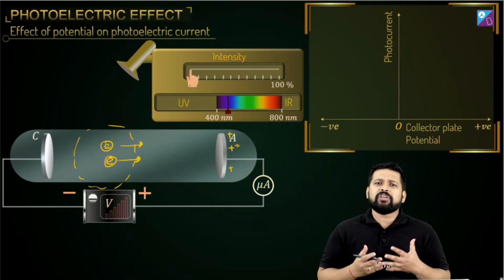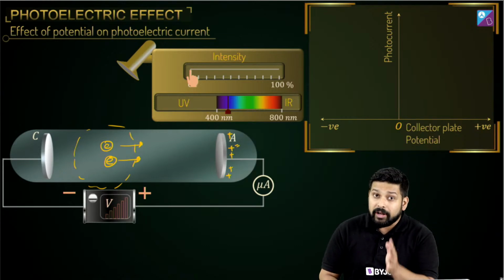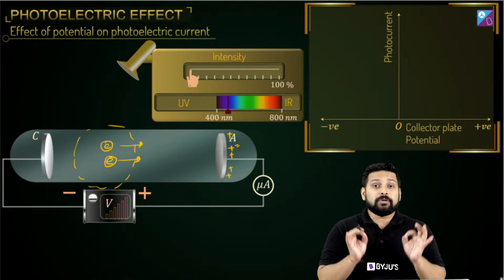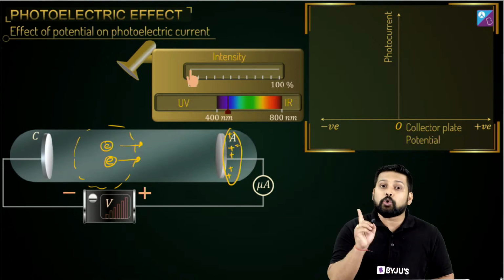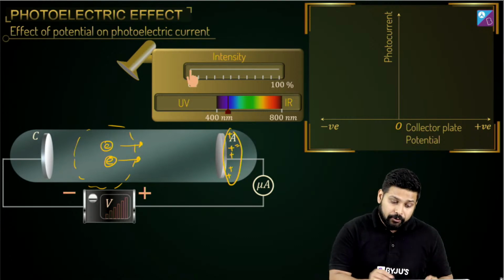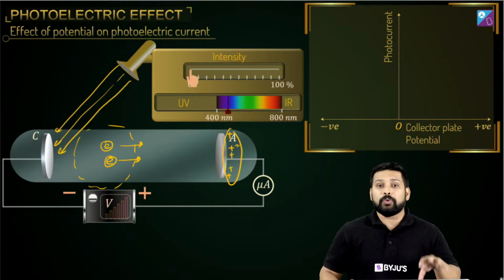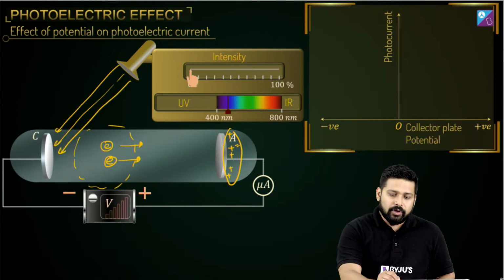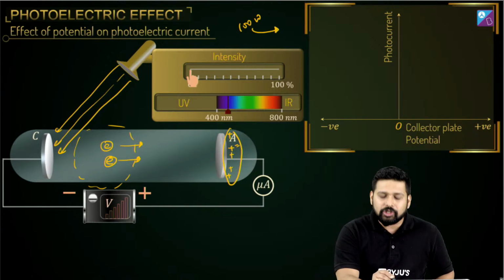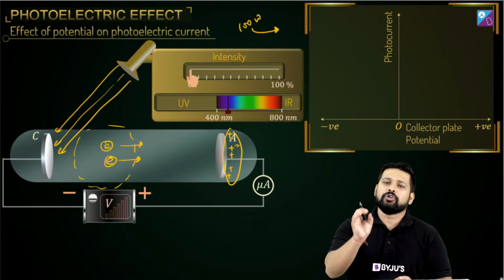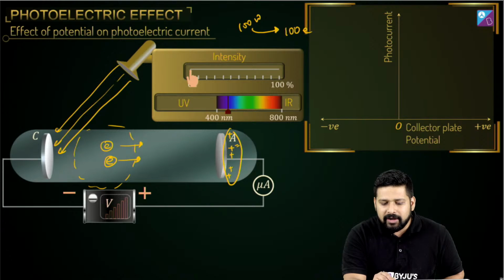But can we just keep on doing that? Can we just keep on increasing the potential and more electrons will start coming? Now, you need to understand one very important thing, that this potential is not producing any electrons. The electrons are being produced by this radiation. So if you have fixed onto an intensity, and let us say now it's a 100-watt bulb that you are using, and for each watt I am assuming that you can take out 1 electron, so it's going to give you a maximum of 100 electrons.